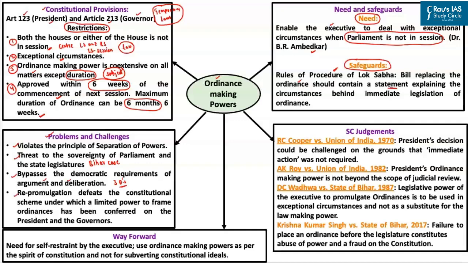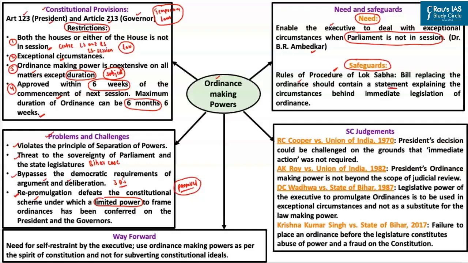And last and most importantly, frequent repromulgation of ordinances defeats the very essence of the Indian Constitution. So here we must realize that the president and governor have a limited power to frame the ordinances. The power of the president and the governor to make laws is not a parallel power of legislation. This power is given to the president and the governor to deal with certain exceptional circumstances, but because of the frequent repromulgation, the president and the governor will be exercising parallel powers of legislation, which in turn would hurt the democratic process.